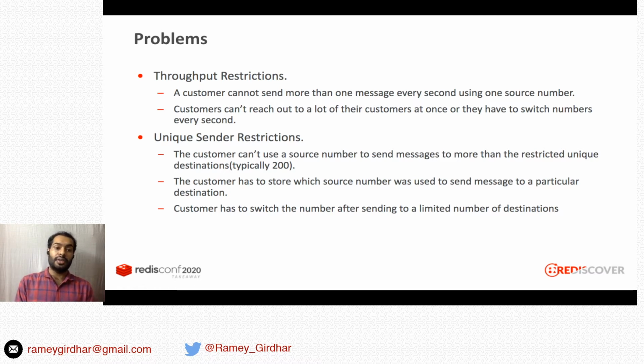There is also a restriction around unique senders. A customer cannot use a source number to send messages to more than the restricted unique destinations. This is 200 in US. As a result, what happens? Customer has to store which source number was used to send message to a particular destination. Also, a customer has to switch the number after sending to a limited number of destinations. So let's say customer has used a number to send messages to 200 destinations. The customer has to switch the number.